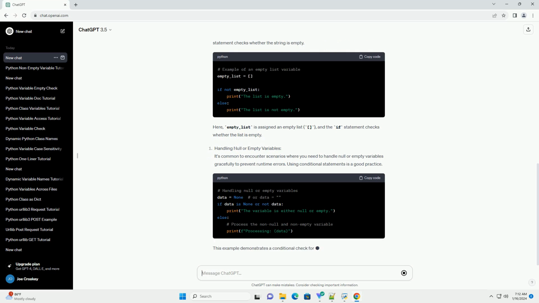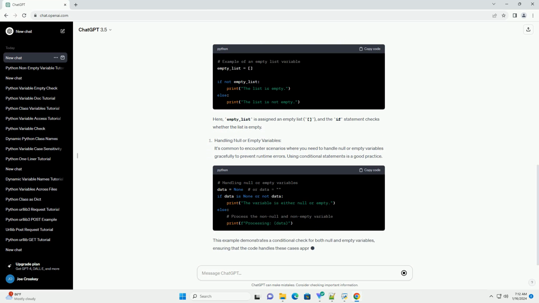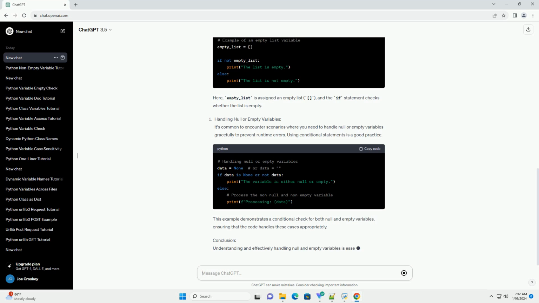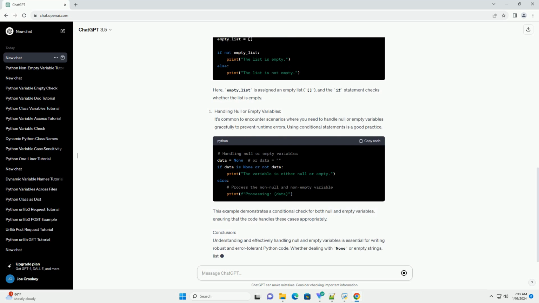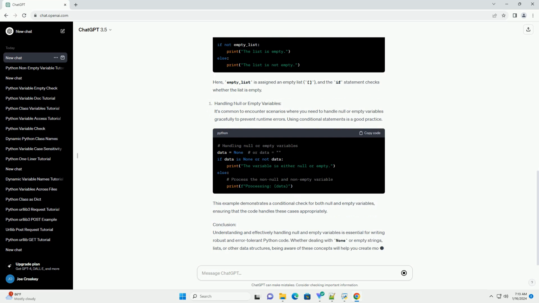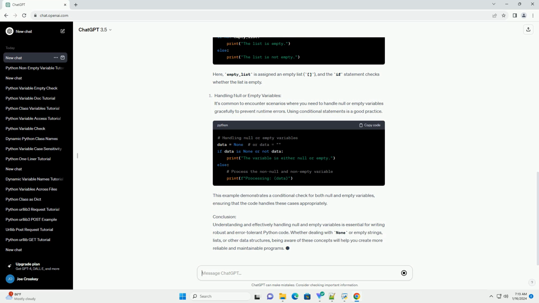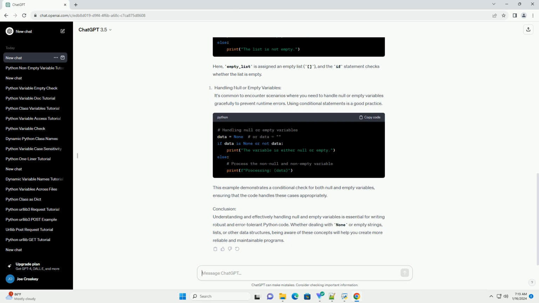This example demonstrates a conditional check for both null and empty variables, ensuring that the code handles these cases appropriately. Conclusion. Understanding and effectively handling null and empty variables is essential for writing robust and error-tolerant Python code. Whether dealing with None or empty strings, lists, or other data structures, being aware of these concepts will help you create more reliable and maintainable programs.